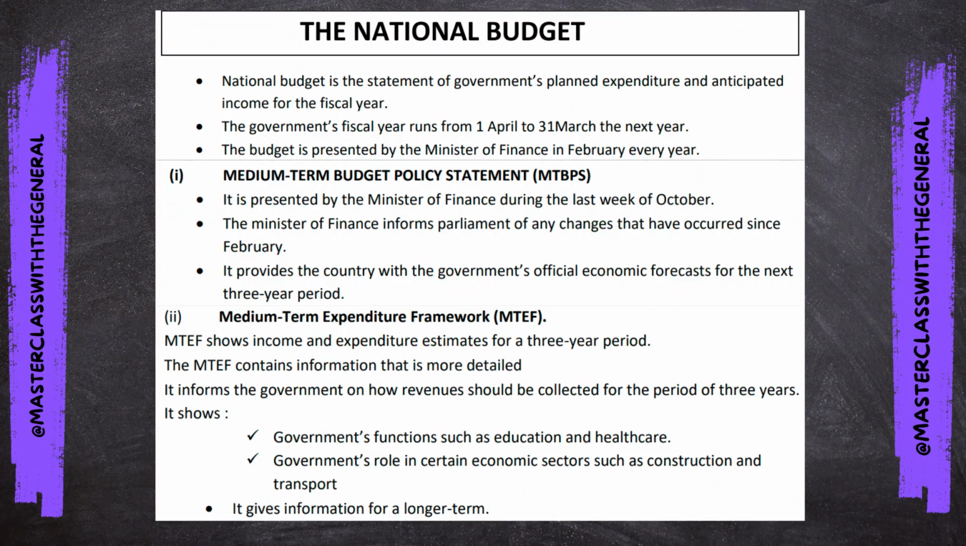The national budget is the statement of government's planned expenditure and anticipated income for the fiscal year. The government's fiscal year runs from 1 April to 31 March the next year. The budget is presented by the Minister of Finance in February every year. So as you know, guys, the government, just like all of us, also has to prepare a budget. They have to detail how much money they expect to receive in the coming financial year and what they are going to spend that money on.